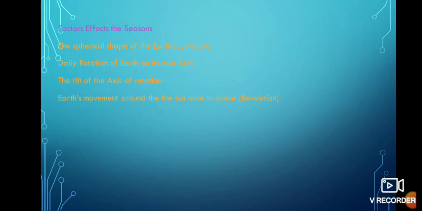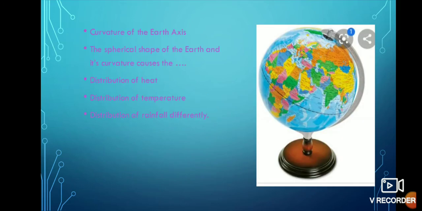So, the most important factors which cause the seasons. First one, the spherical shape of the earth's curvature, daily rotation of earth on its own axis, the tilt of the axis of the rotation, earth's movement around the sun once in a year, revolution. First one, let us look at the curvature of the earth.